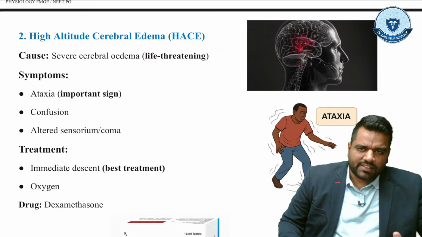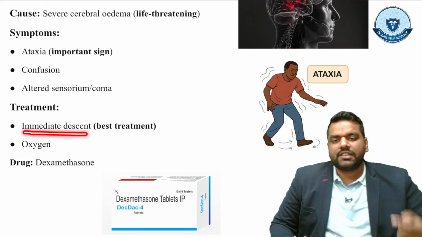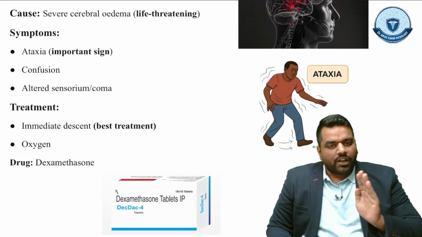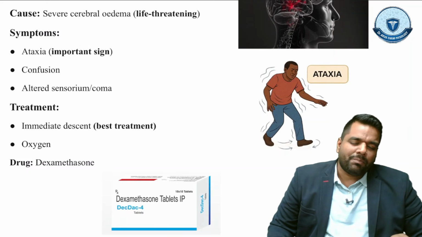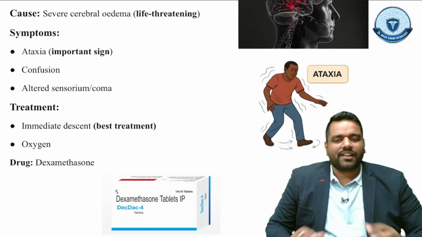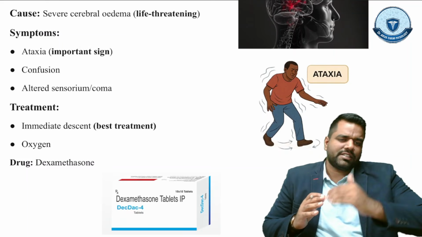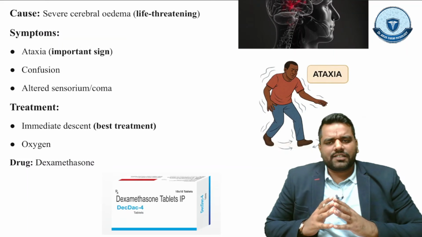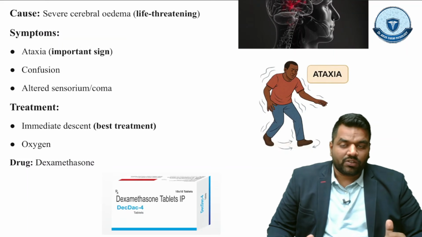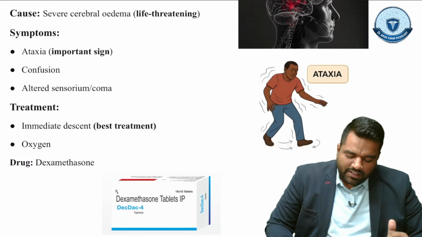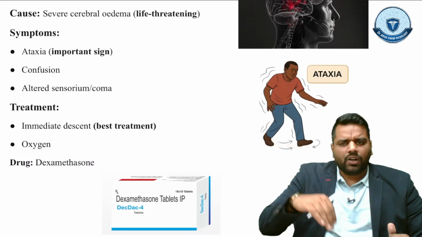Guys, the treatment of this HACE is again the best treatment, that immediate descent, right? जिस कारण से तकलीफ हो रही है उससे दूर हटो, तो अगर ऊपर जाने से तकलीफ हो रही थी वापस नीचे आओ. And that was the question which asked in the previous FMG examination, that condition is given by a lady is going towards the Leh Ladakh at this certain mountain area, and this lady is having that condition, and what is the immediate next management of choice? So the immediate next management of choice was the rapid descent, right? Rapid descent or going downside.